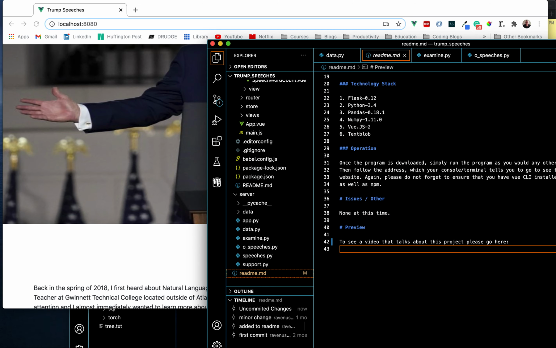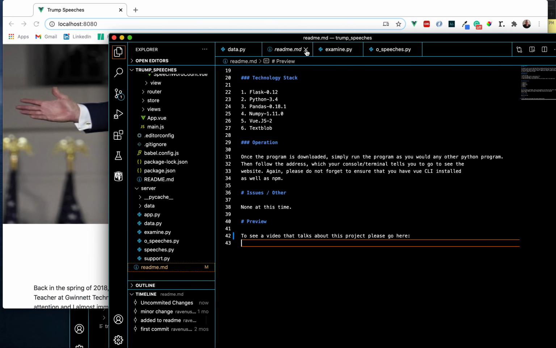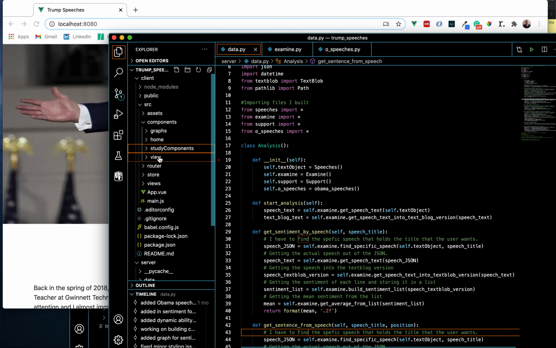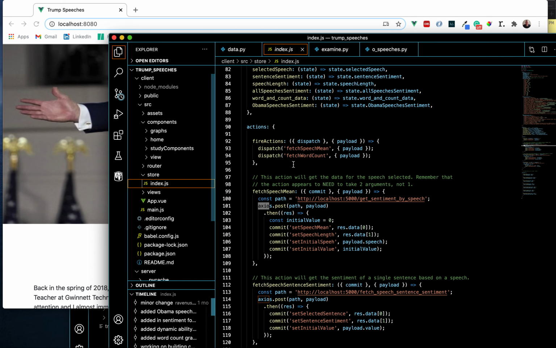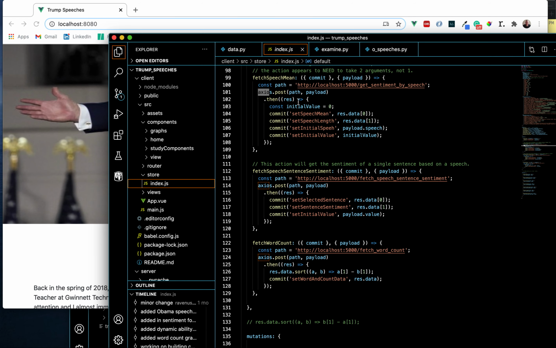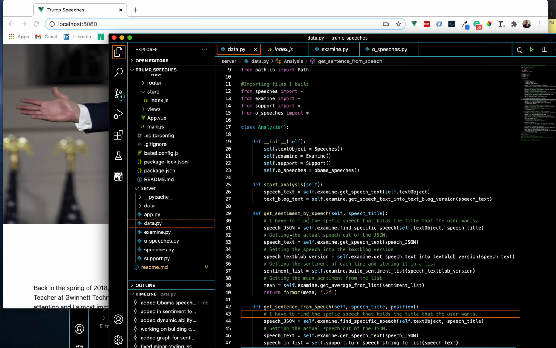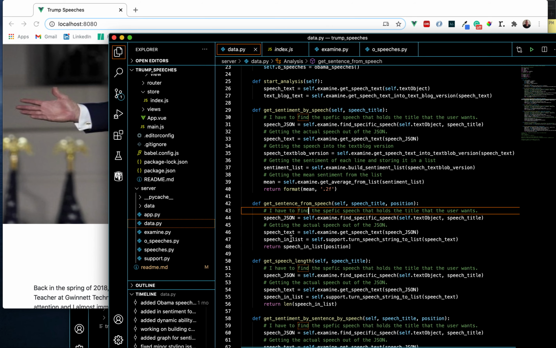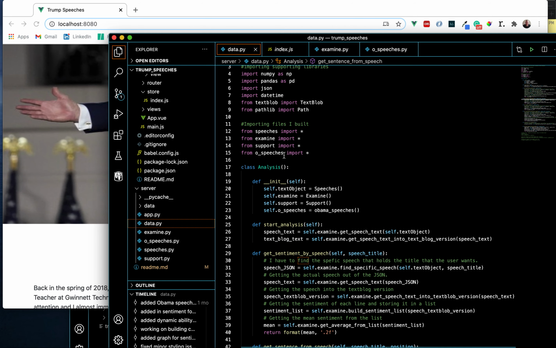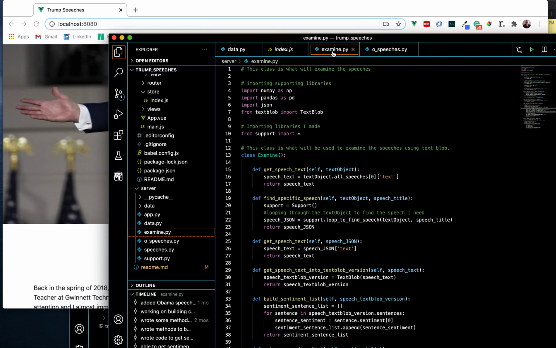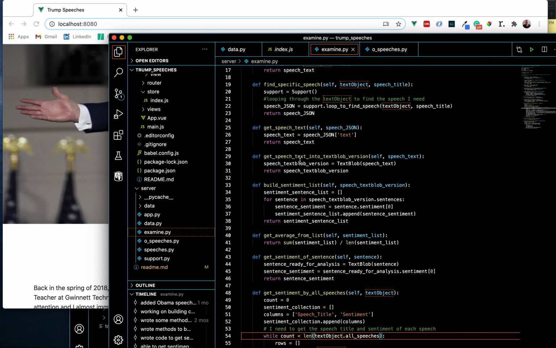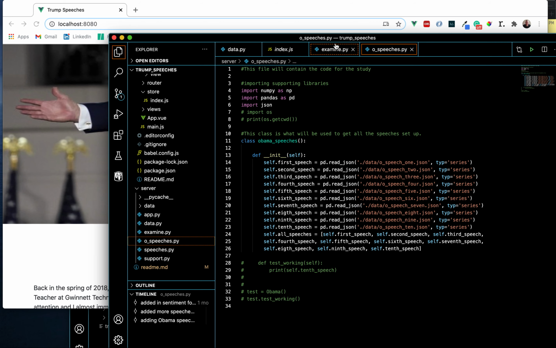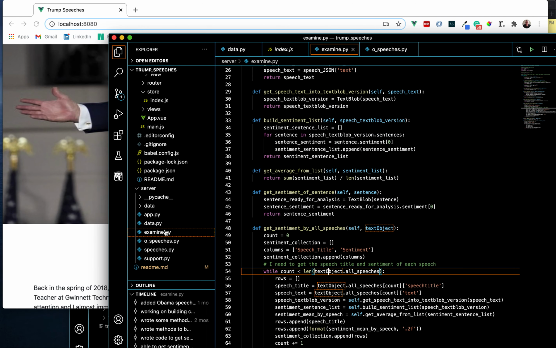If we go and look at the code, this is one of my normal Python projects with Vue.js, and I used Vuex as well. So here's all the Vuex code. Whenever I use Python, it's usually very object-oriented, and this project was much more so. Everything I did in here has its own class. I can have my analysis class that calls these other classes. And we have it here as well.